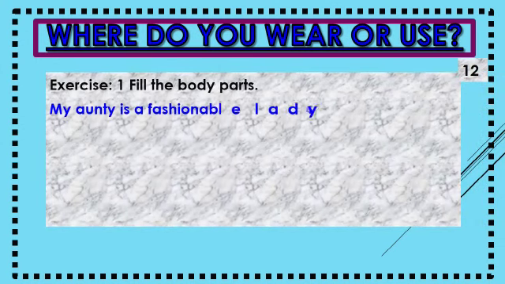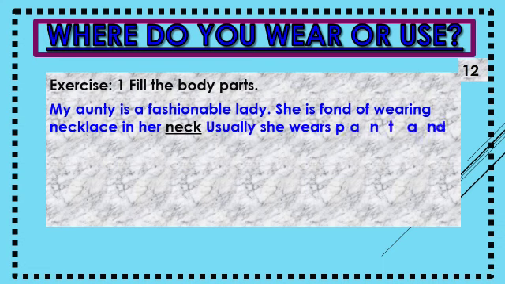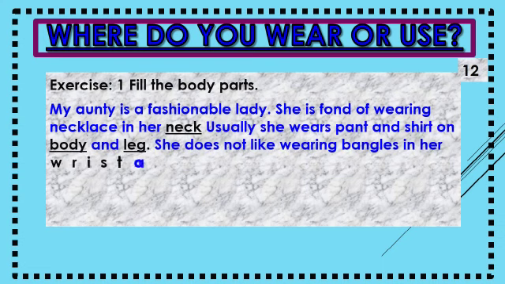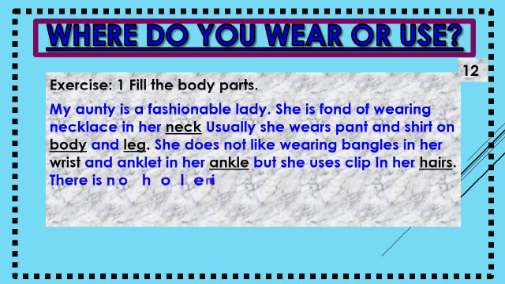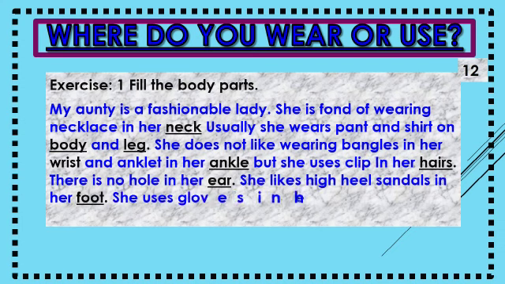Here is exercise number 2. Fill in the body parts. This is the story. First, I want to read the story, then you can fill in the blanks with the help of a pencil. My auntie is a fashionable lady. This is the story of auntie. She is fond of wearing a necklace on her dash, what? Neck. Usually she wears pant and shirt on dash, body and leg. It is also in the dash.